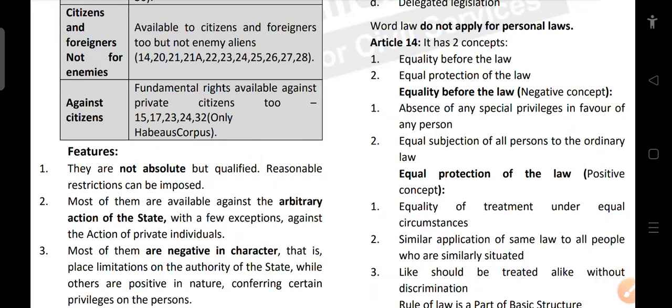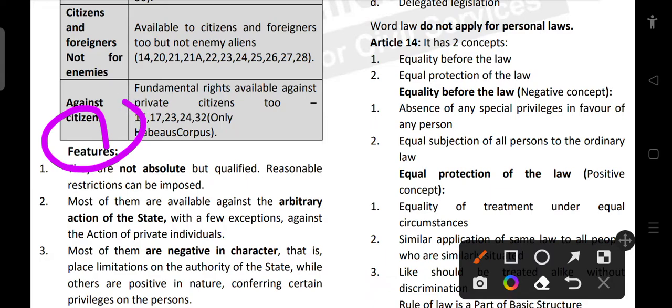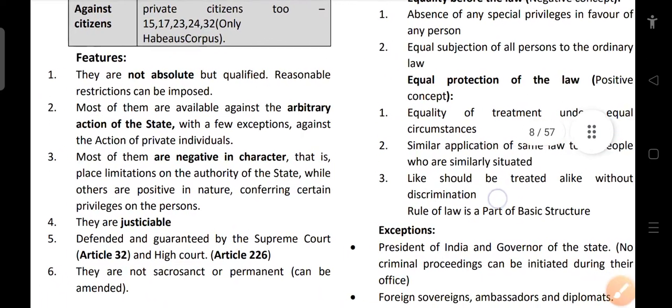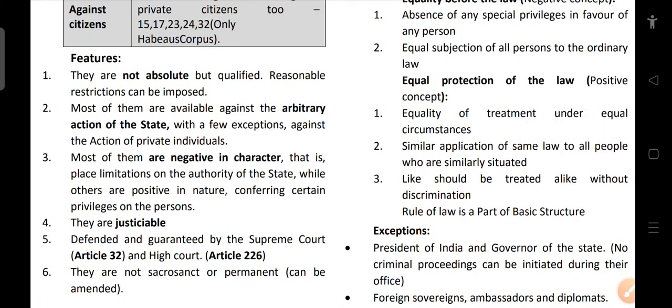Now what are the features? They are not absolute but qualified. If a right has been given, like the right to freedom of movement, we cannot say go to the northeast without getting permission. There are certain restrictions also. We have reasonable restrictions on our rights. That's why they are called not absolute.